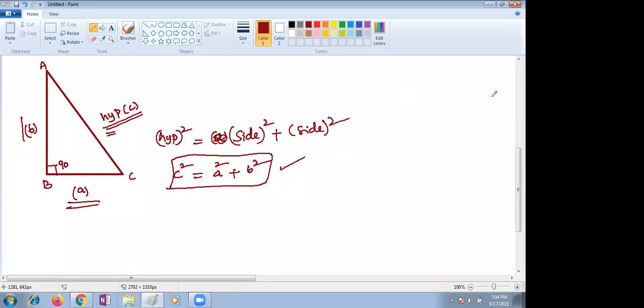Now the converse theorem. I don't know whether it is a right angle triangle or not. But according to the converse theorem, what should I test? First, I take the largest side by measuring the sides. Which is the largest side? Imagine the largest side is 10 centimeters, another side is 8 centimeters, and another side is 6 centimeters.